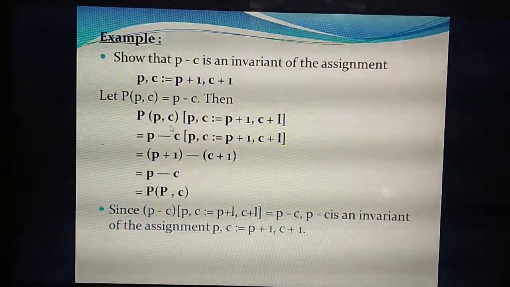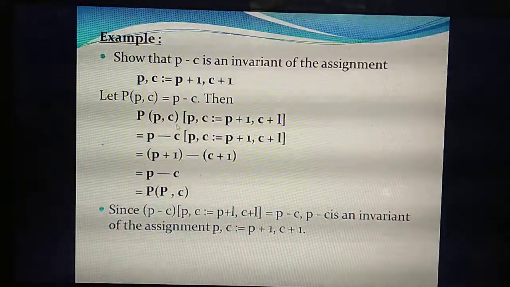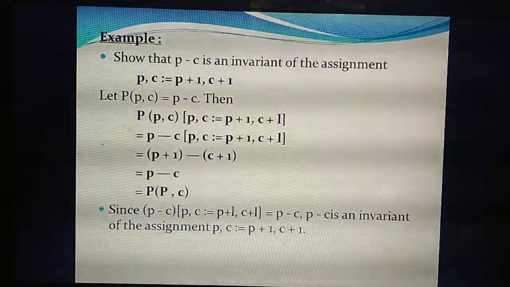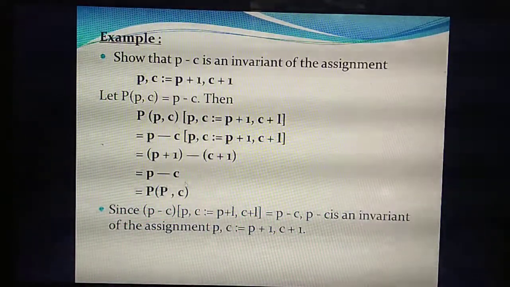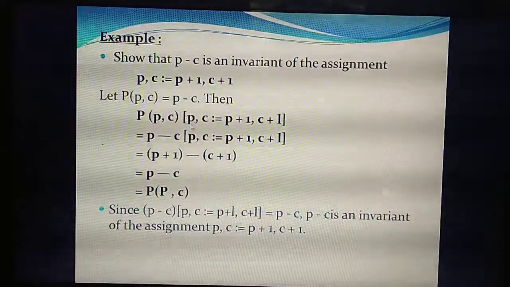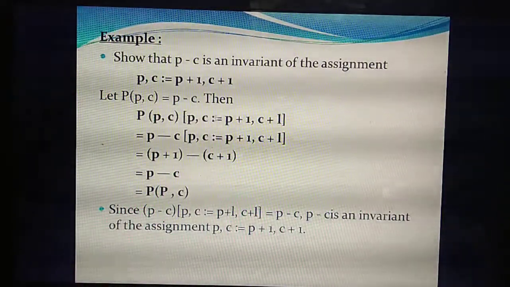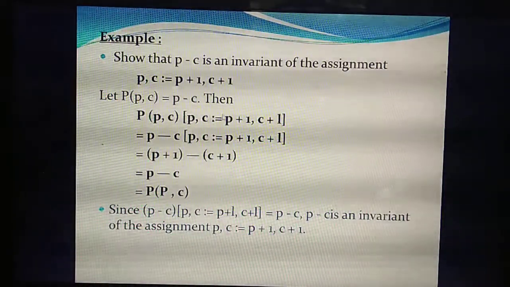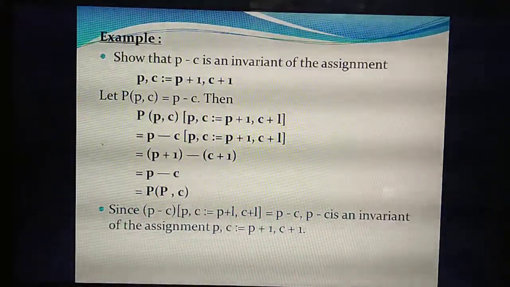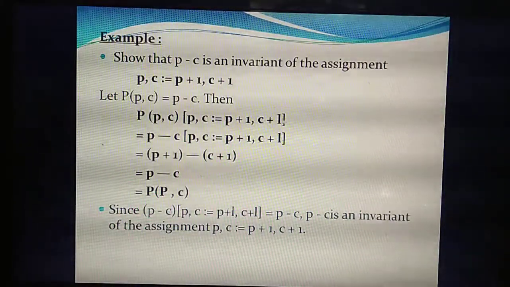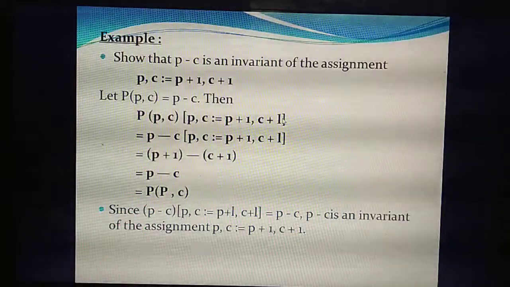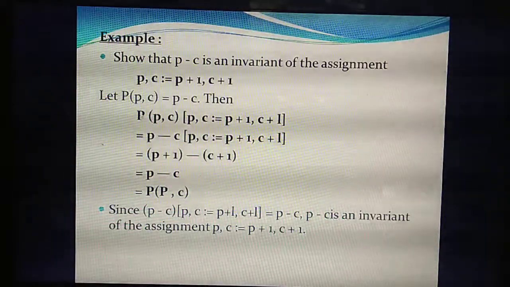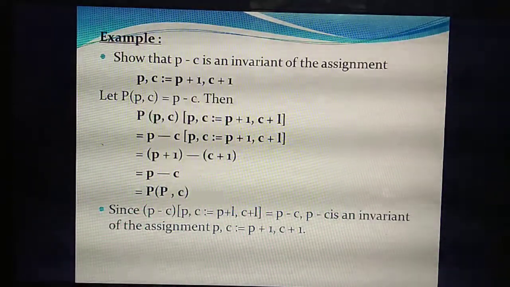In these two variables, you are going to prove P of P comma C as P minus C. P comma C, the value of P you change to P plus 1, and C you change to C plus 1. Now substitute. P of P comma C, what value have they given?